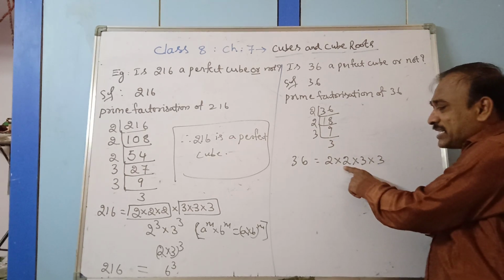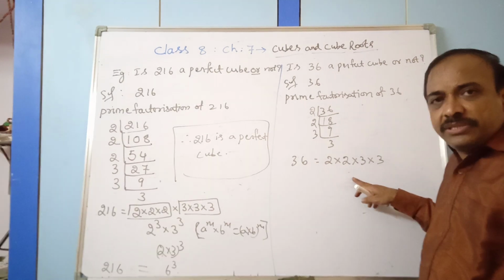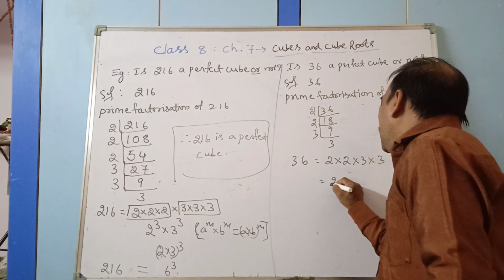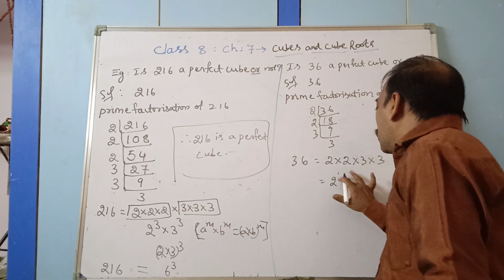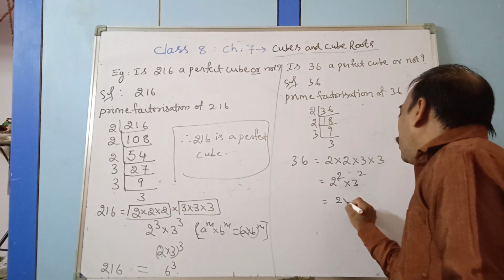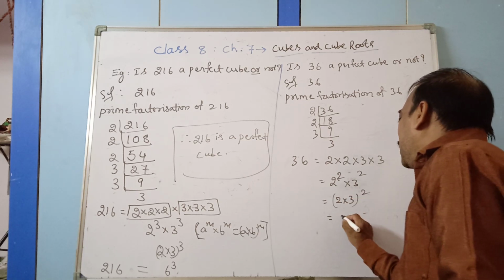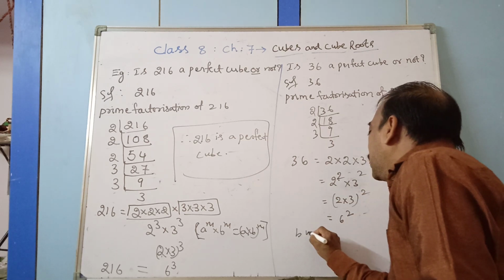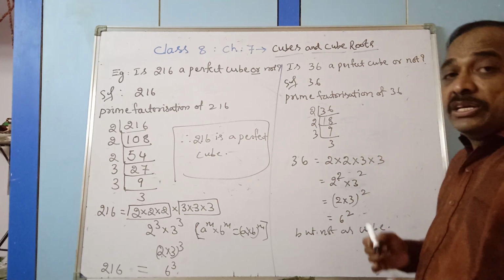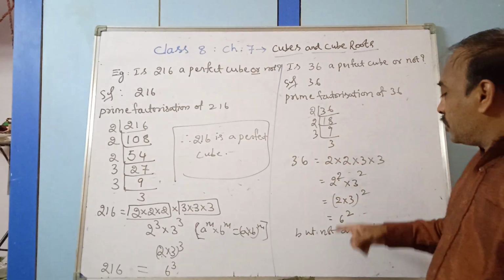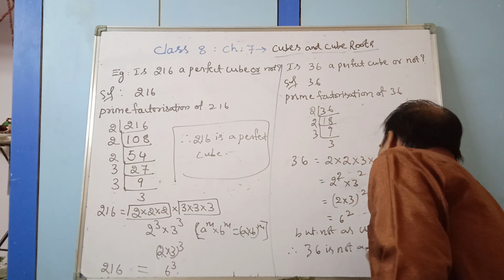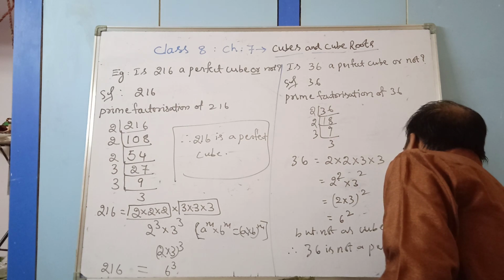Is 2 appearing 3 times? Or is 3 appearing 3 times? No. So we are having 2 square into 3 square. But we can write it as 2 into 3 whole square, which can be written as 6 square, but not as a cube. So each factor we are not getting 3 times. So 36 is not a perfect cube.